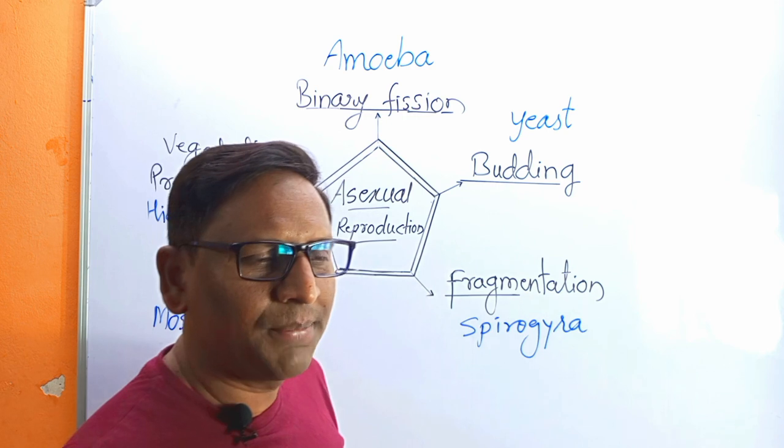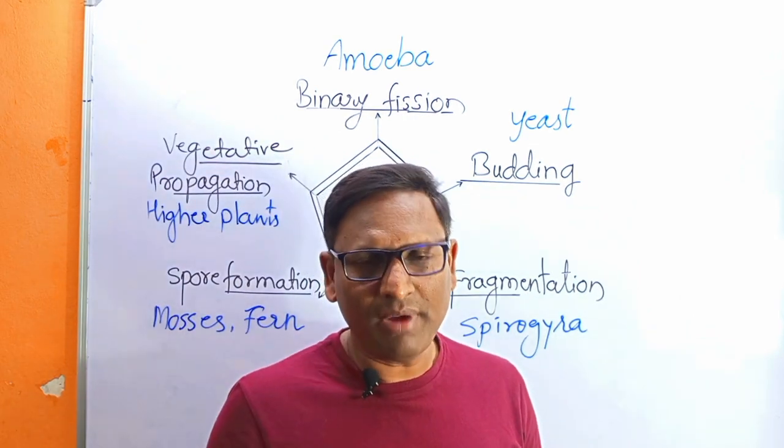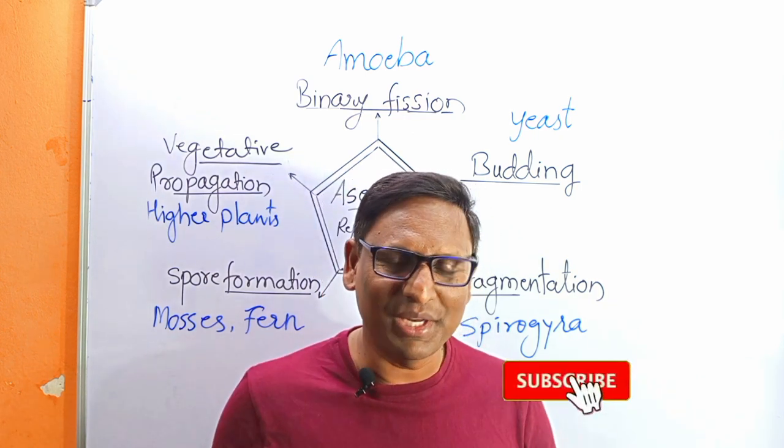This technology is utilized in agriculture on a broad basis. So these are the 5 modes of asexual reproduction in plants.